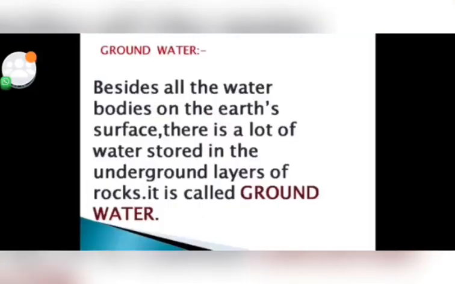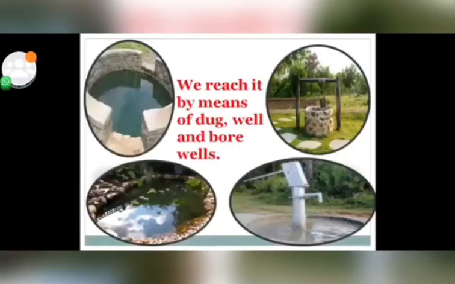The water on the land which seeps down into the ground. Besides all the water bodies on the earth's surface, there is a lot of water stored in the underground layers of rocks. It is called groundwater. जो ज़मीन के अंदर सिप हो जाता है, मुड़ जाता है और रॉक्स में जमा हो जाता है. सो वो ग्राउंड वाटर में मिलता कैसा है? By constructing wells, bores. By this way we can get that groundwater.